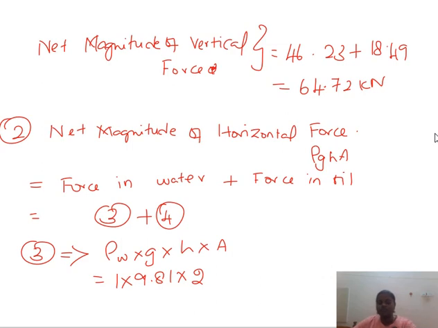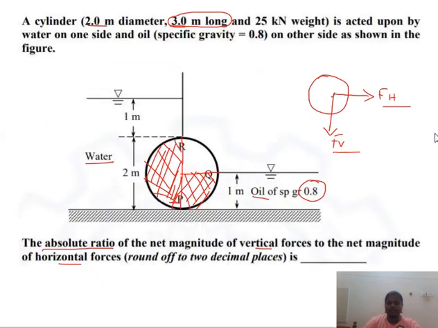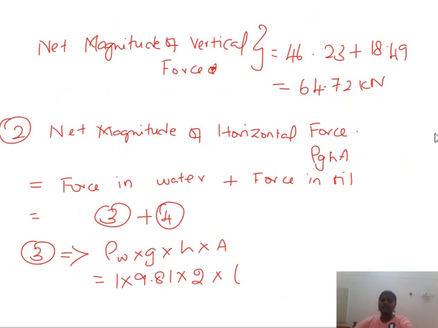So height is 2. And what is the area? The area is nothing but the area of the portion that is immersed. Okay, so what's the area of the portion? Look at the picture here. The height of the water is 3 meter, and the height of the cylinder is 2 meter. That is the value of area, that is 2 into 3. Okay, so when we calculate this value, we get 117.72 kilonewton. Just calculate and verify the answer, and comment in the comment section.